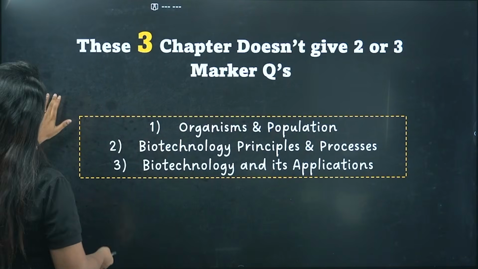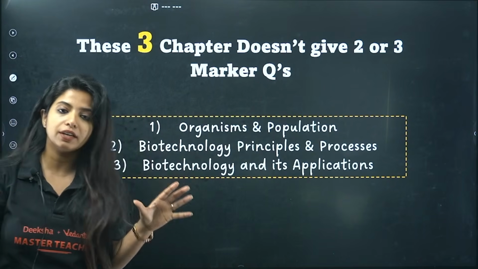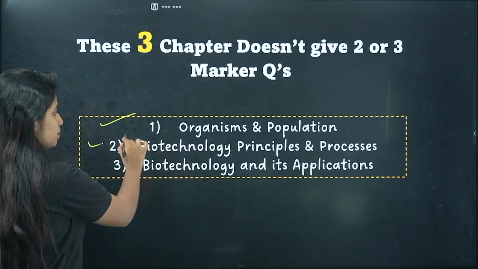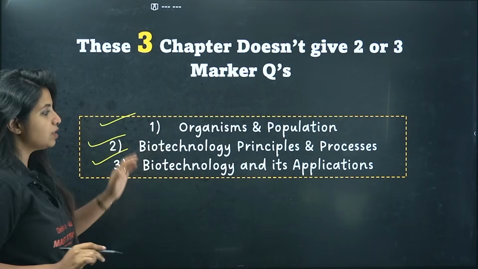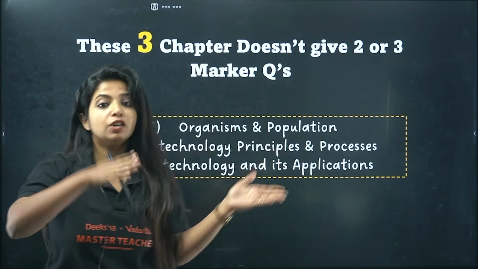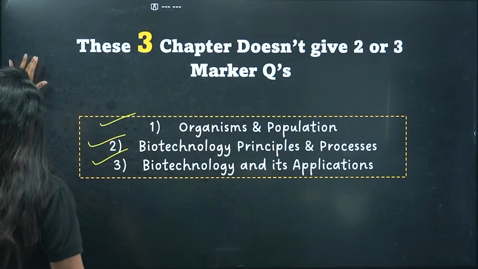So let's go ahead with the 2 and 3 marker questions. First of all, there are 3 chapters that do not give 2 and 3 marker questions according to the blueprint. One is organisms and population. One is biotechnology, principles and processes. The other one is biotechnology and its applications. Now, the chapters which are towards the end are the ones which mostly give 2 and 3 markers, which is why I have started from there.